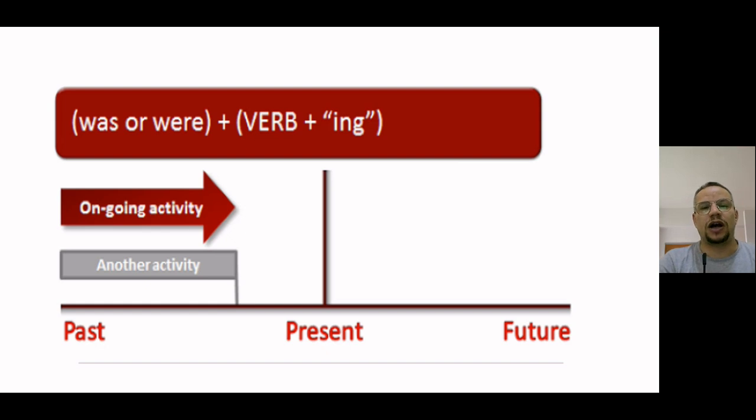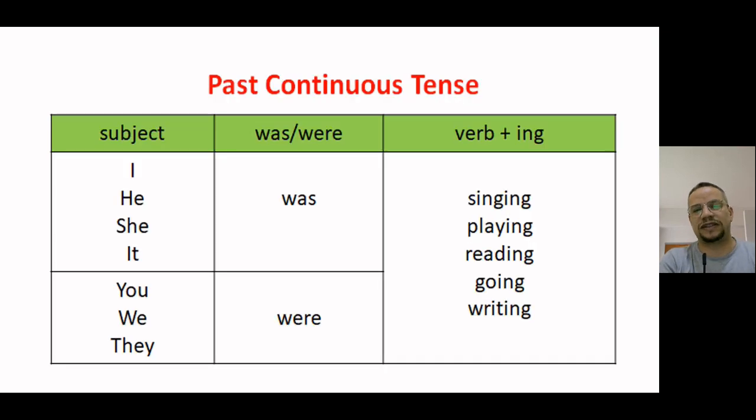So what does it mean? Ongoing action, ongoing activity, continuous activity for some time. But another activity comes to cut it. This is past simple. But past progressive or continuous takes a long action, taking some time to finish. That's it. Example, as I told you, I was singing, playing, he was playing, she was reading, it was going, you were writing, and so on.